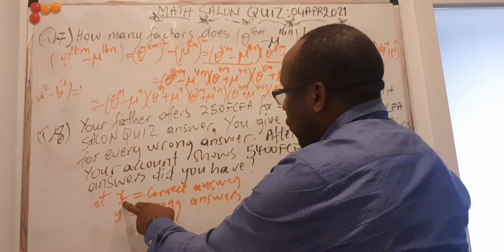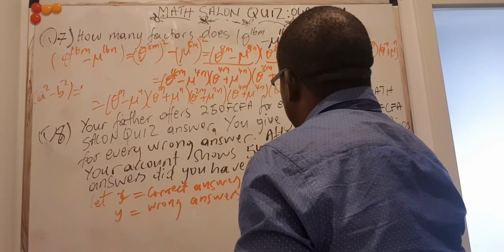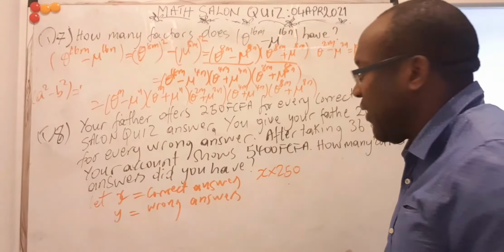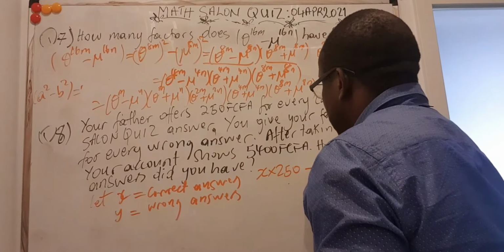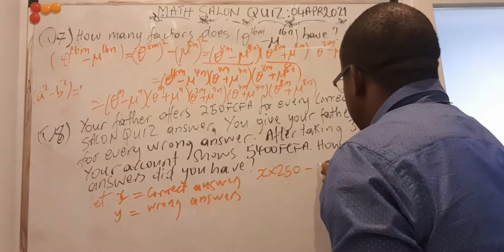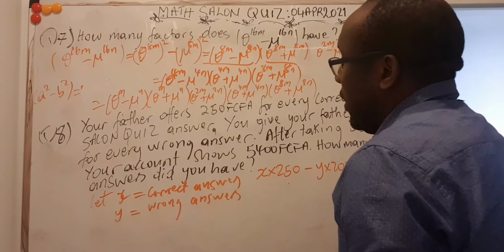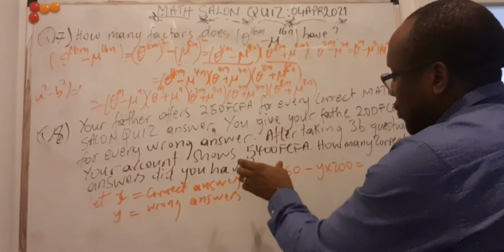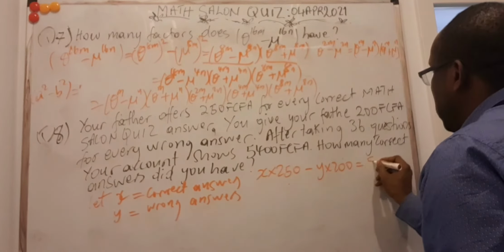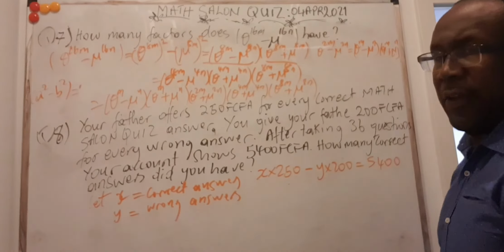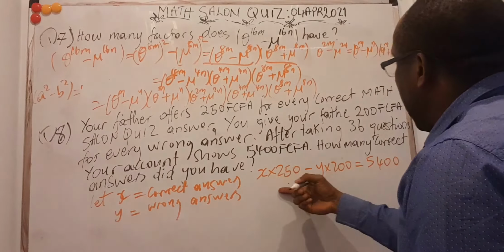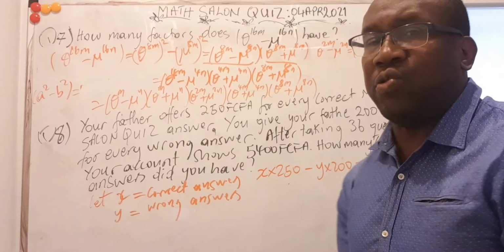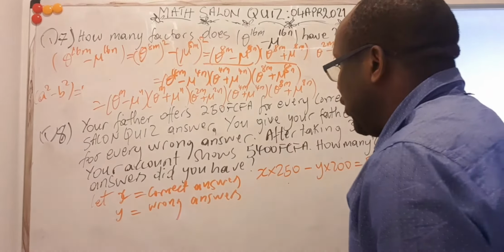So I know that if I have correct answers, then my X will multiply 250 to give me the total amount of money that my father would have given me. But if I subtract the wrong ones, that means Y times 200, that is what I would have paid my father in this process. I should get the rest, which is what is in my bank account, which is 5,400 francs CFA. But you have only a single equation here with two unknowns, so you cannot solve. You need at least two equations, or otherwise look for another relationship.